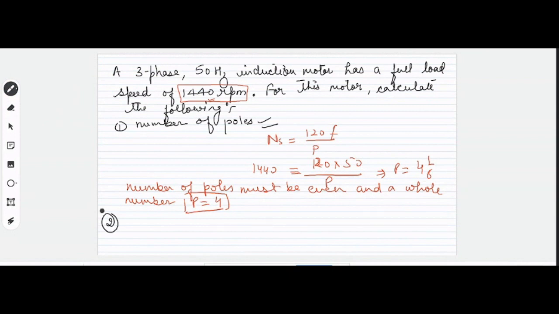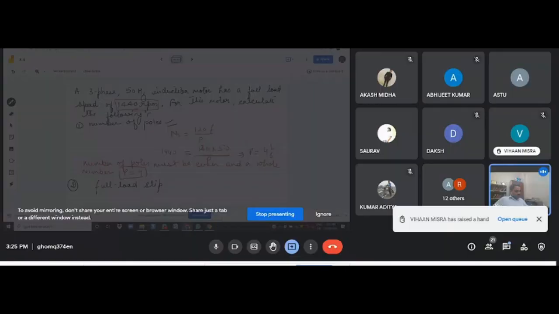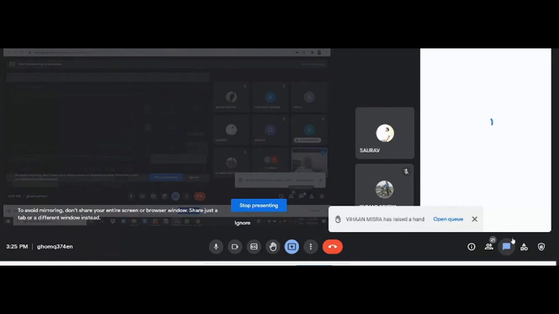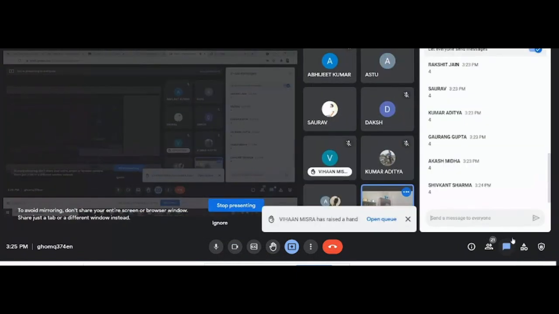Now, if we have answered this question, can you tell me what will be the value of slip at this speed? What will be the full load slip? What will be the value of full load slip? Everybody write your answer in the chat box. Value of full load slip.